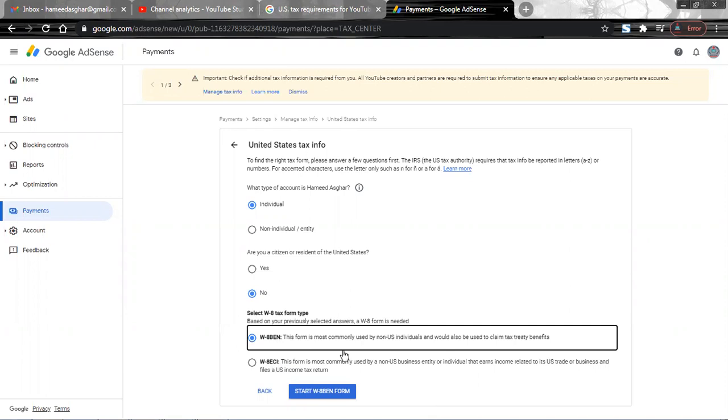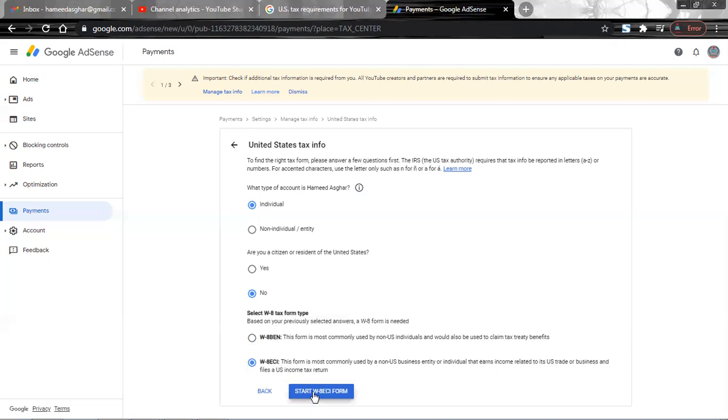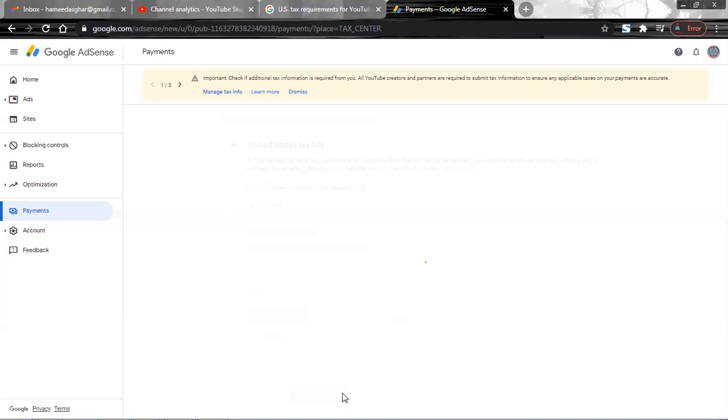If you are in a country that has a tax treaty with the United States government, and there is anything which exists, you have to go with this form. And if there's nothing like this, you have to go with this other type of form. So let me go and start with the W-8ECI form, that is for businesses, first.